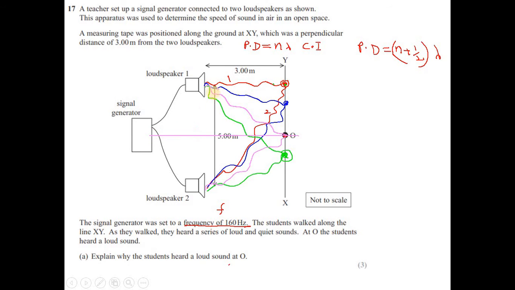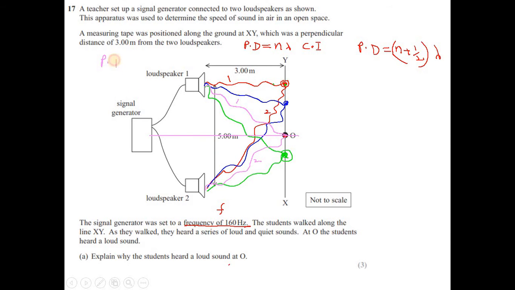So the distance traveled by wave 1 and by wave 2 is equal. So there is no path difference.